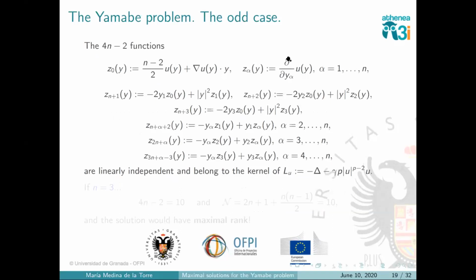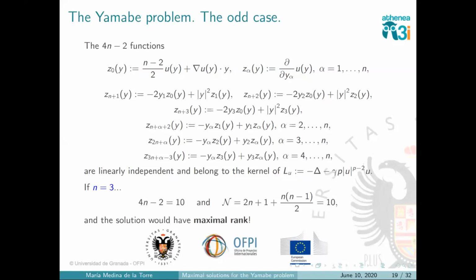We have, as always, the translation invariance term, dilation, and then I have the terms coming precisely from these first three coordinates. And these elements here can be seen to be linearly independent and to belong to the kernel of the linearized operator. And again, good news, if n is equal to 3, these are 10 elements, which is exactly the largest possible dimension of the space.